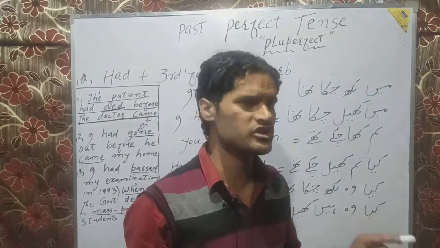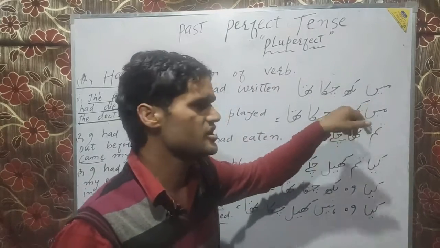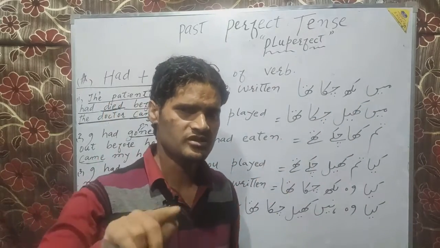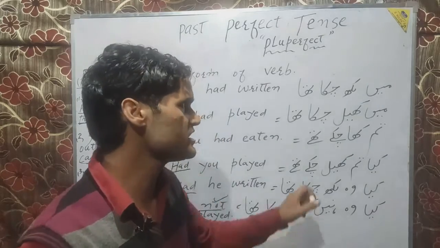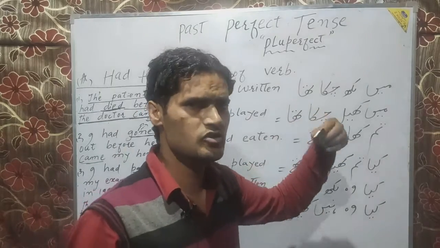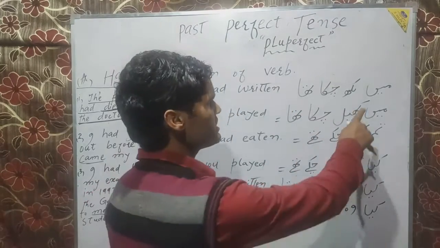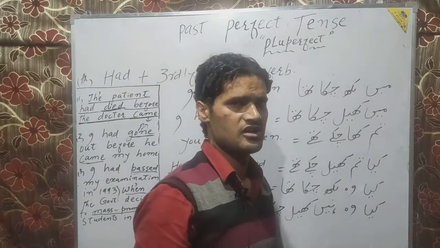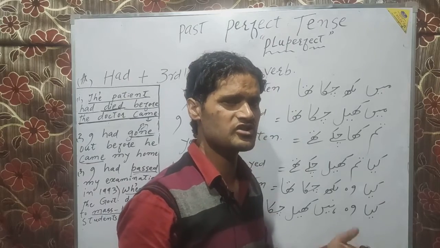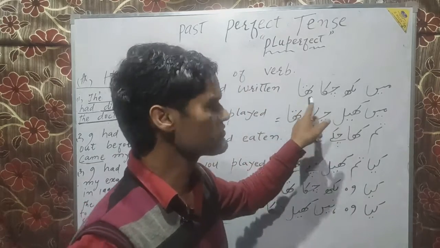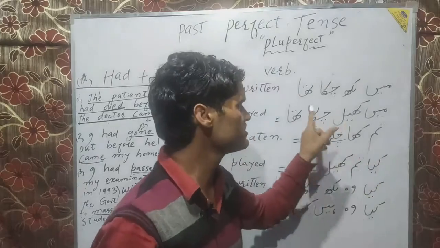However, if you go to the understanding of these Urdu sentences, it will also make you feel that there is something to come. This sentence seems to be incomplete. If you say मैं लिख चुका था, it seems that there is some sort of incompleteness associated with this sentence.